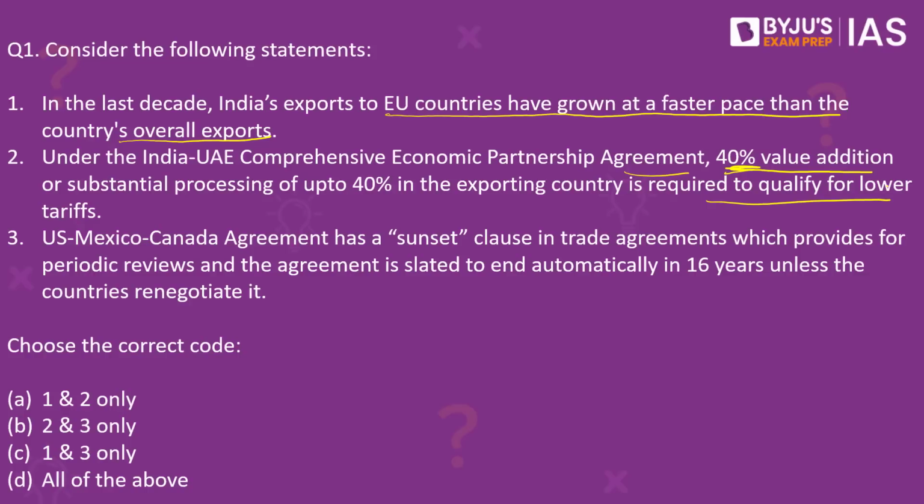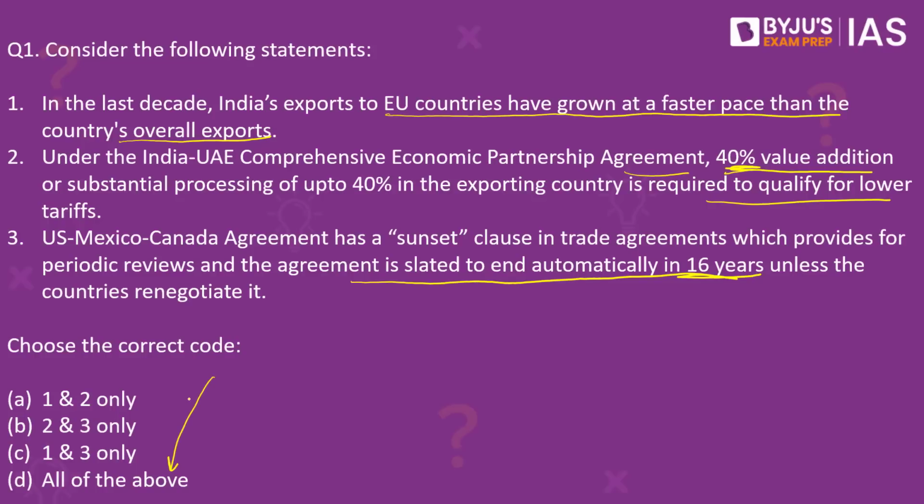Third, the US Mexico Canada agreement has a sunset clause, which provides for a periodic review, and the agreement is slated to end automatically in 16 years unless the countries renegotiate. Which of these given statements with regards to free trade agreements and other trade agreements is or are correct? The correct answer here is D. All the three statements are correct.